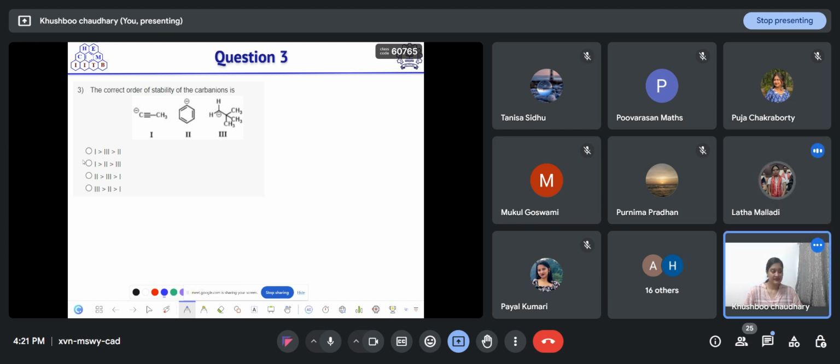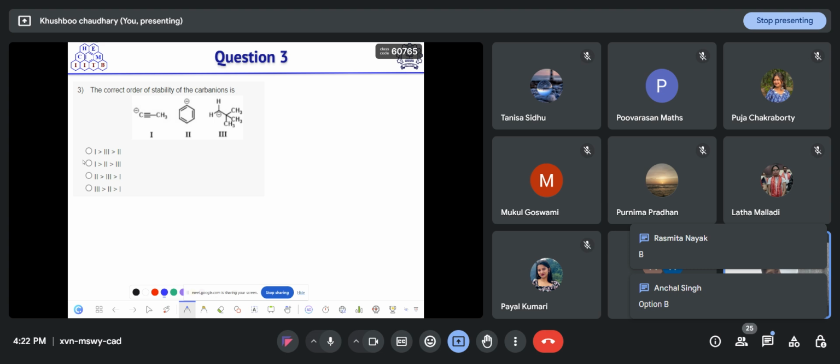B. Okay, Purnima is saying option B. Mukul is also saying option B. Rasmita Naik, Achal, everyone is giving option B as the answer.